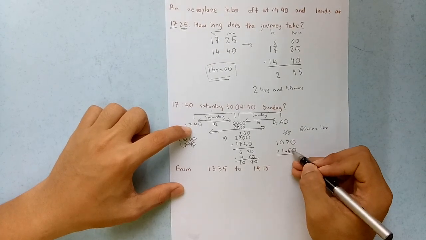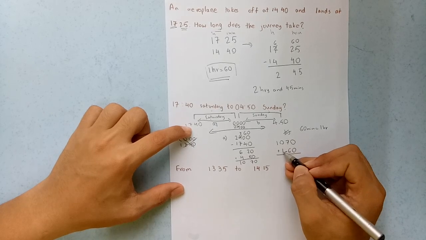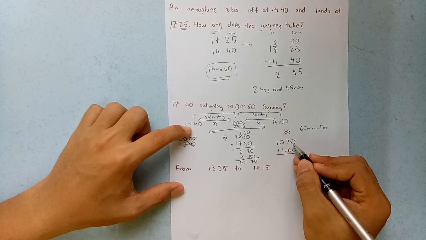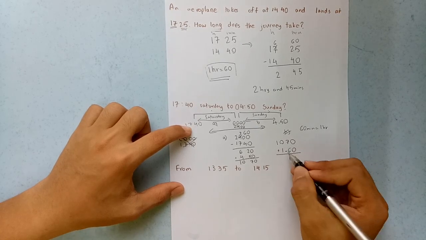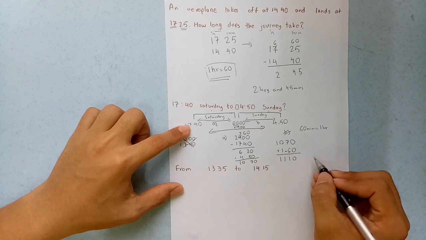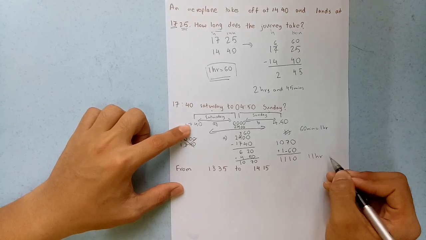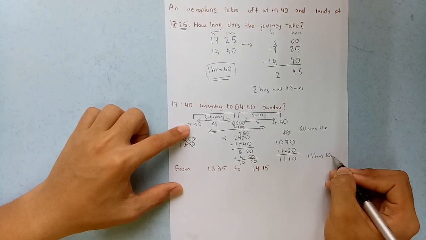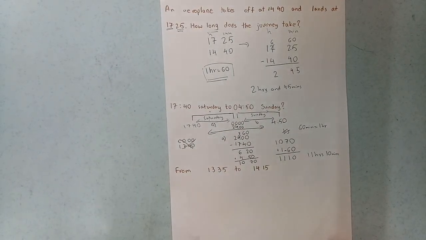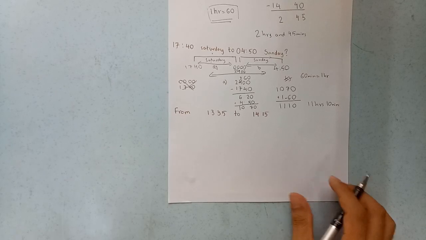So you take 60 from here and then you add here. Simple as that. 70 minus 60, 10. You plus 1, 11. So this is in a more proper way. So the duration is 11 hours 10 minutes. Okay, 11 hours 10 minutes. Understand? Okay.